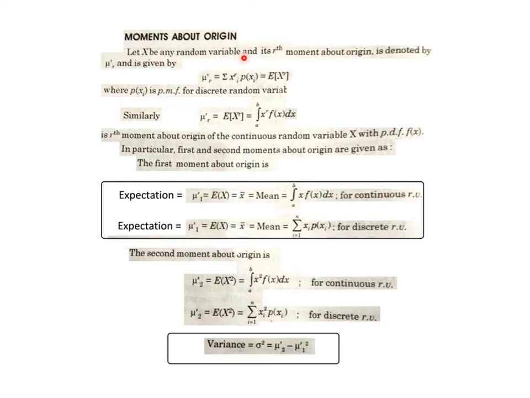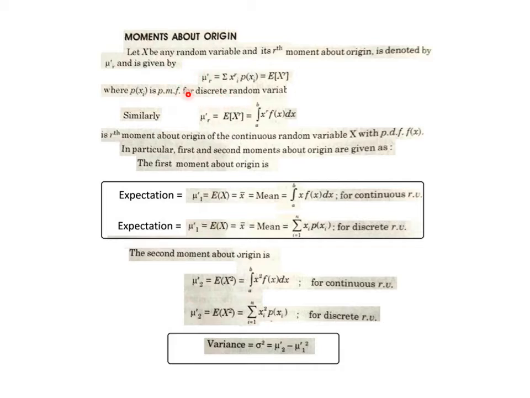Now we talk about our first kind of moments, that is moments about origin. Let capital X be any random variable, and its rth moment about origin is denoted by mu r dash, a standard symbol for denoting the rth moment about origin. Mu r dash is defined as sigma xi power r p xi, which equals capital E, the symbol for expectation. So expectations are included in moments. It is the expectation of capital X, the random variable, power r. The rth moment is defined in terms of expectations, and it is defined as sigma xi power r p xi for the rth moment about origin, where p xi is the probability mass function, PMF, for a discrete random variable.